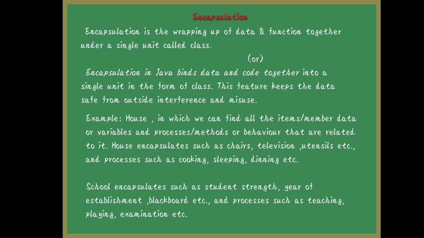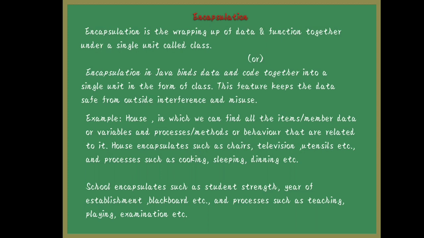Otherwise, one more way you can write it: binding data and code together into a single unit in the form of class. So two very important keywords here are data and code, and then binds, or you can write wrapping or wrapper also. These are very important words for this definition. This feature keeps the data safe from outside interference and misuse. Why do we write in the form of encapsulation, data and code together? In order to protect your data from the outside world.